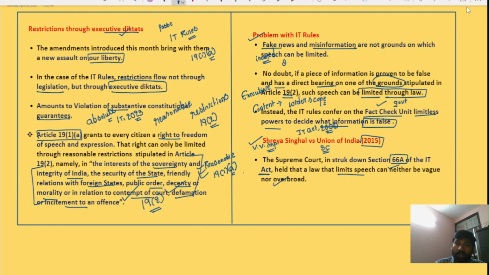Okay, so if a particular piece of legislation or an executive order limits the speech of individuals, that takes away the liberties of individuals, it should not be vague and should not be overbroad. In the case of IT rules, they are vague and also very broad. So therefore the Shreya Singhal judgment of the Supreme Court also applies to these IT rules.